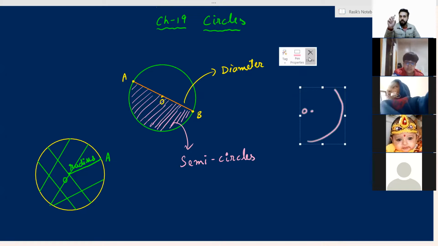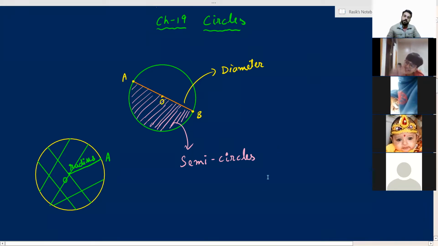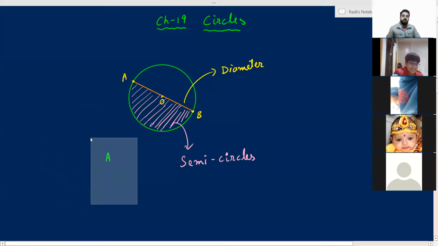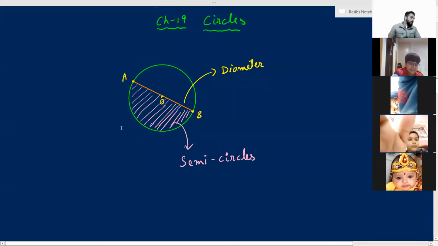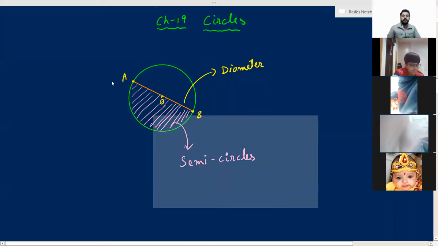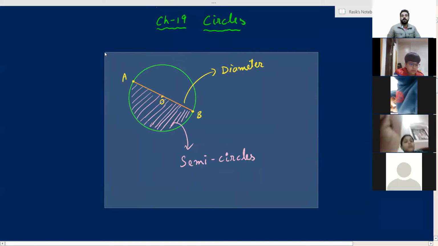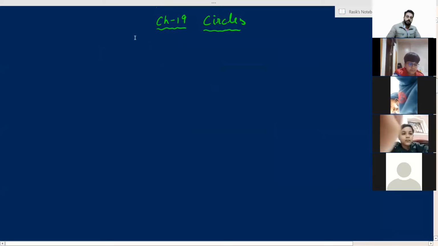It could be bigger, it could be smaller, but it is an arc. It could be a very small part also. That is also an arc. So you all have understood all the terms related to a circle. Any doubt in any of the terms, everyone? No, sir. Very good.